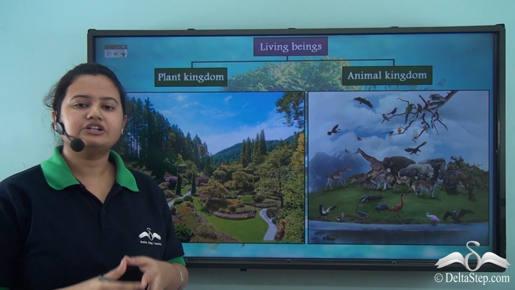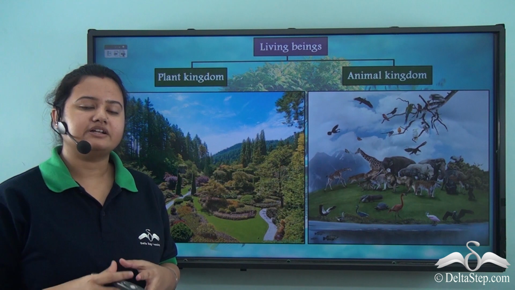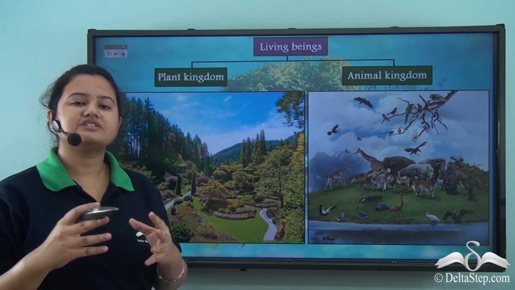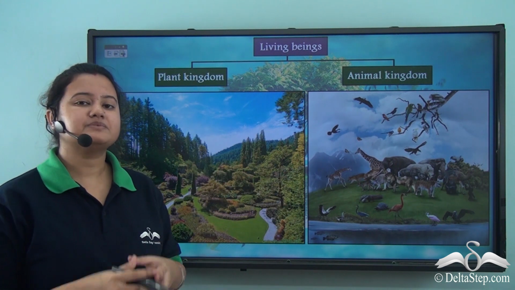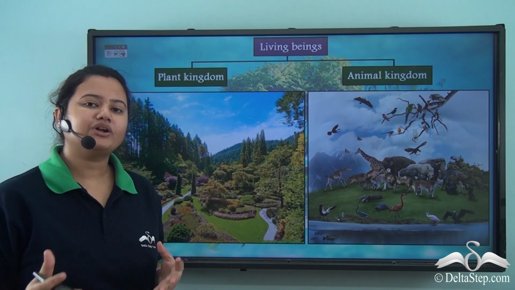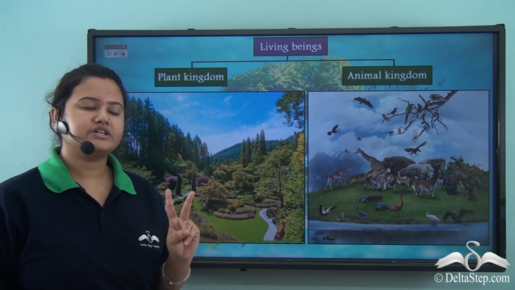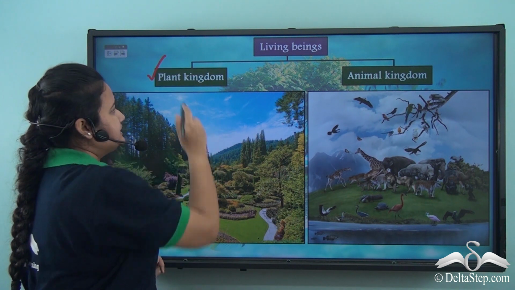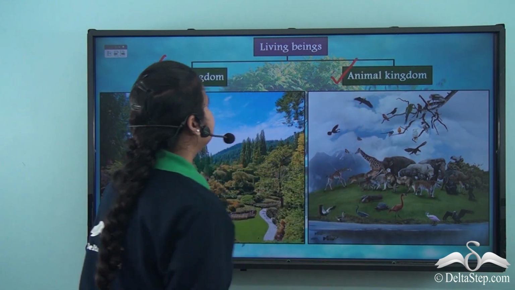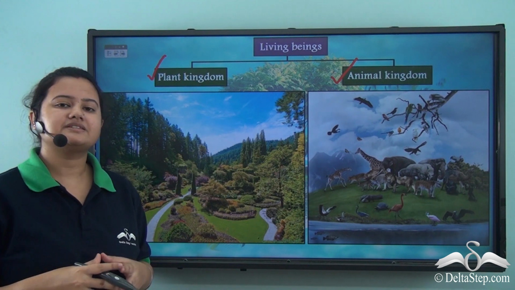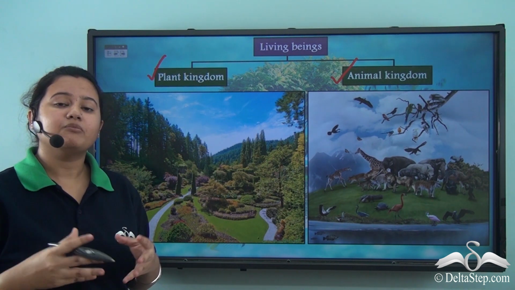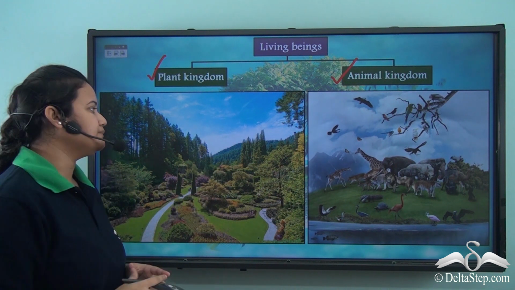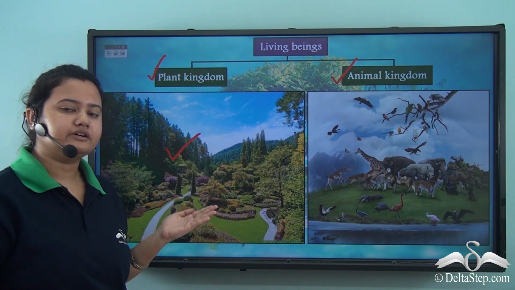So as mentioned earlier, biosphere contains a wide diverse range of species. Now, the living organisms found on earth can be broadly classified into two types: plant kingdom and animal kingdom. Plant kingdom consists of plants, trees, bushes, shrubs, mosses and all other types of flora found on earth.